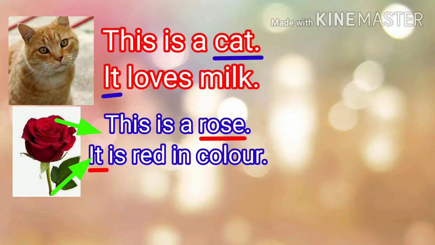Here, it is used in the place of cat and rose. Dear children, it is the pronoun that is used in the place of cat or rose.